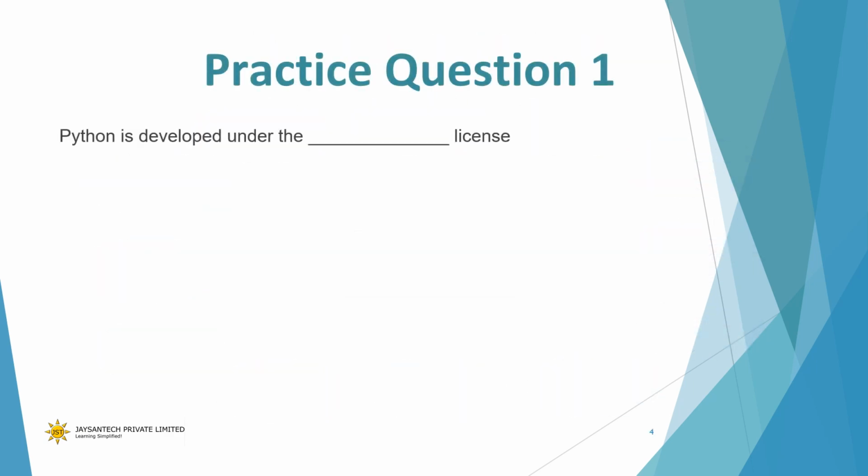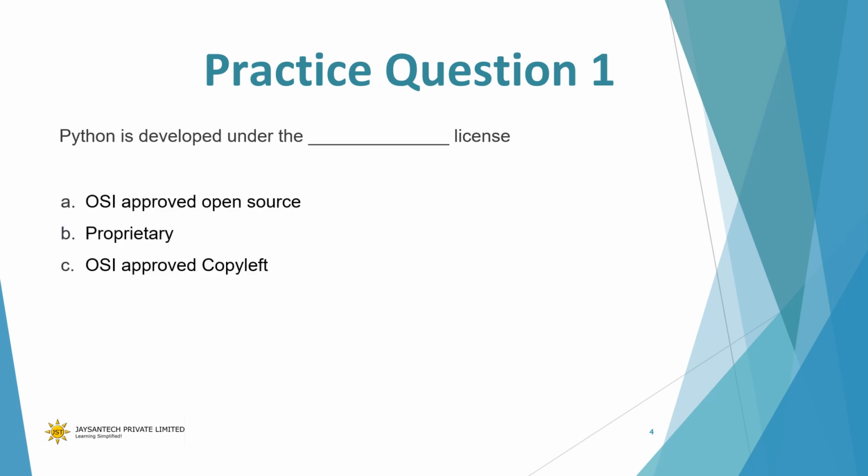We look at some practice questions. Python is developed under the dash license: OSI approved open source, proprietary, OSI approved copyleft, permissive. The answer is OSI approved open source, option A.